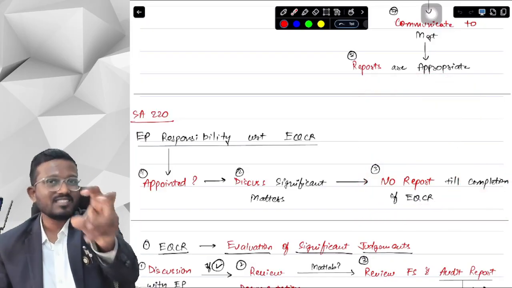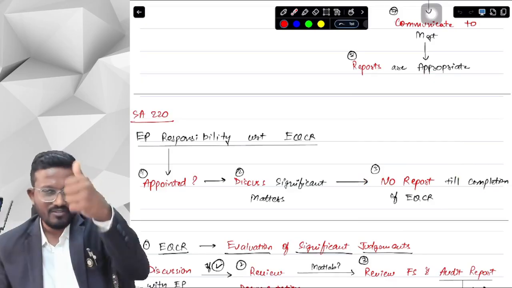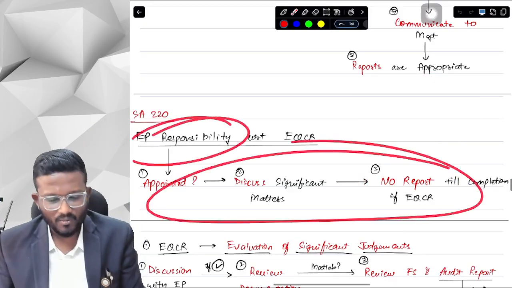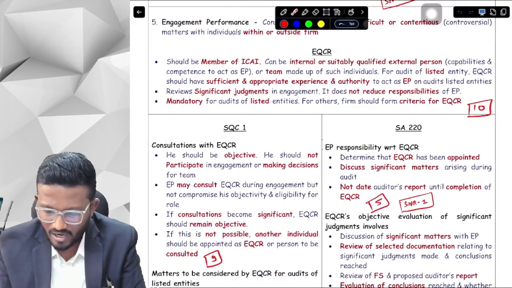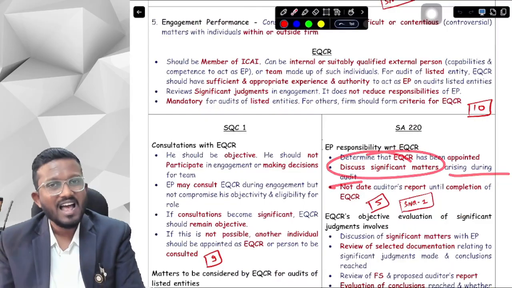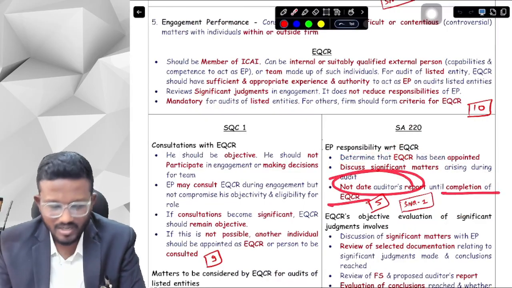Okay, yes sir, this is just a gist of your SA 700, which we will discuss eventually. These are the three responsibilities of the engagement partner. What are the three responsibilities, sir? First of all, determine that EQCR has been appointed. Second, discuss significant matters with the EQCR. And third, not date the auditor's report until completion of the EQCR.